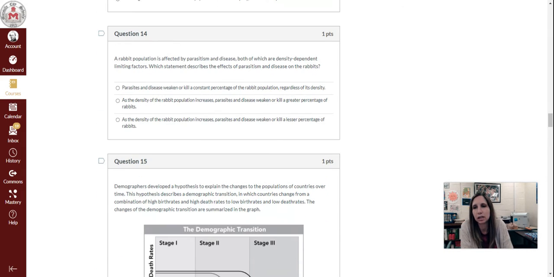Question 14. A rabbit population is affected by parasitism and disease, both of which are density-dependent limiting factors. Which statement describes the effects of parasitism and disease on the rabbits? A. Parasites and disease weaken or kill a constant percentage of the rabbit population, regardless of its density. B. As the density of the rabbit population increases, parasites and disease weaken or kill a greater percentage of rabbits. C. As the density of the rabbit population increases, parasites and disease weaken or kill a lesser percentage of rabbits.